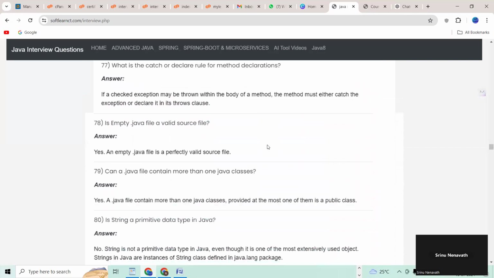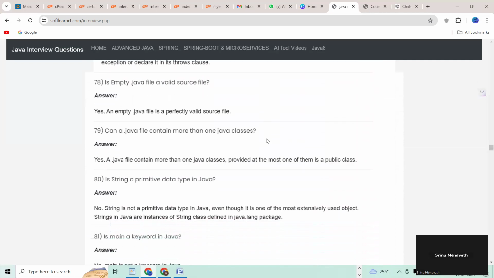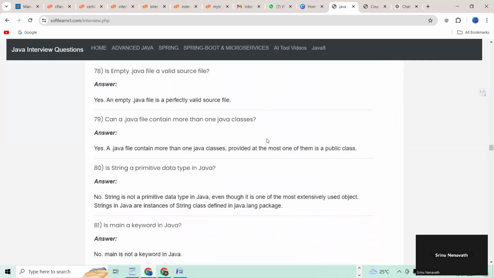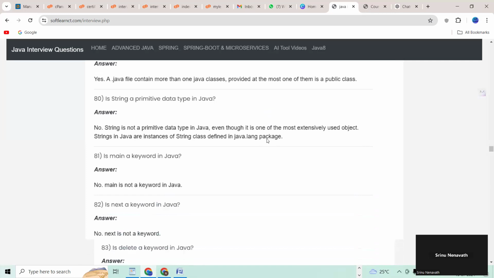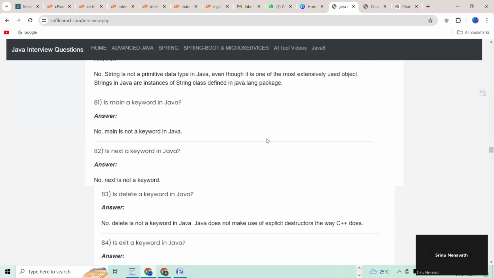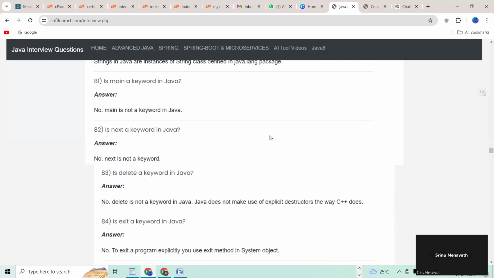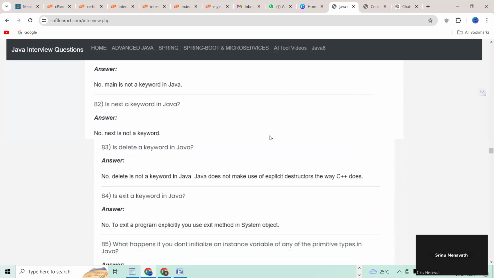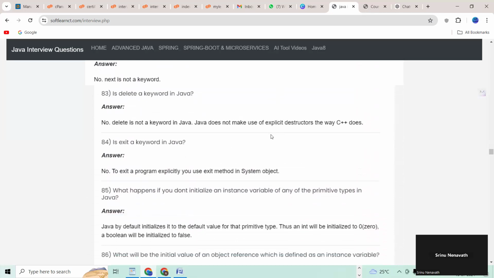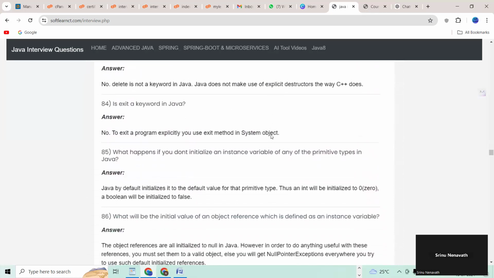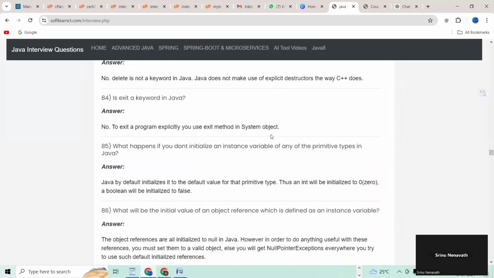78. Is an empty .java file a valid source file? 79. Can a .java file contain more than one Java class? 80. Is String a primitive data type in Java? 81. Is means a keyword in Java? 82. Is next a keyword in Java? 83. Is declared a keyword in Java? 84. Is exit a keyword in Java?